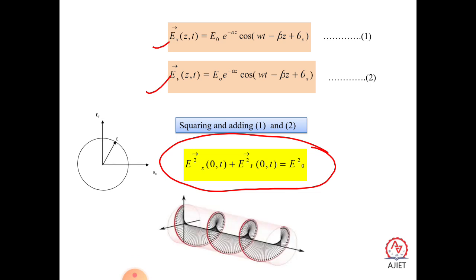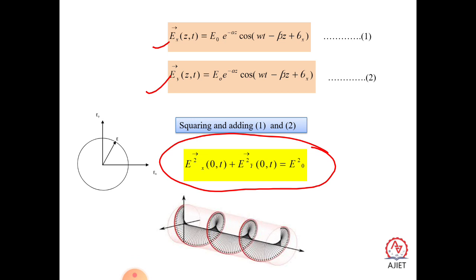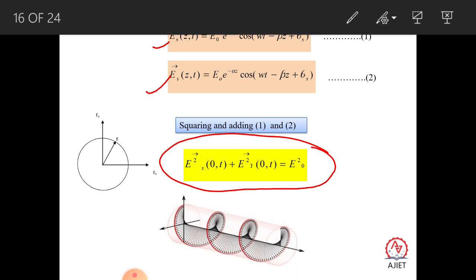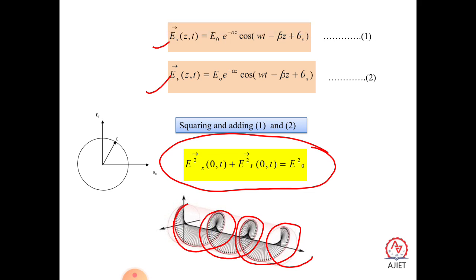So further, you can see this expression is nothing but the expression of a circle. x square plus y square is equal to a square, or b square, any general representation of the equation of a circle. When you trace the tip of the vector which comes out, it is in the form of a circle. So you can see here it is in the form of a circle, the tip of the head. That's why it is called circularly polarized light.